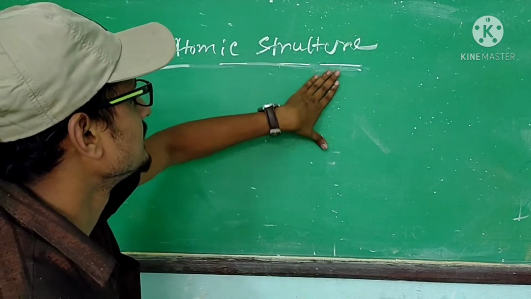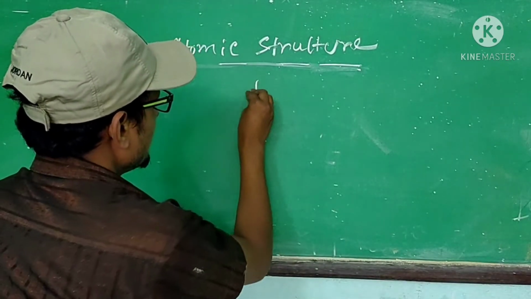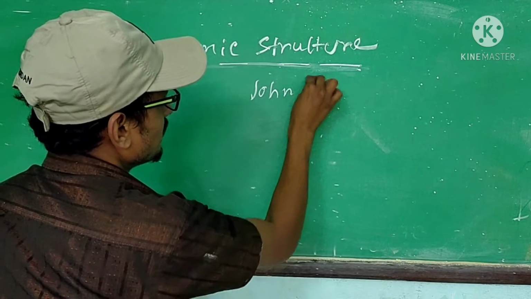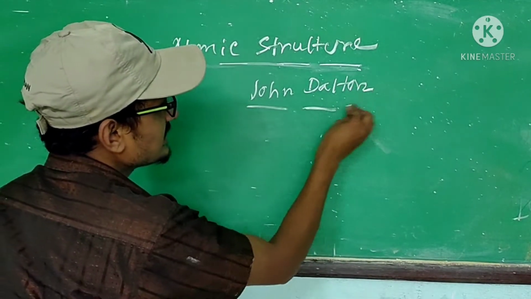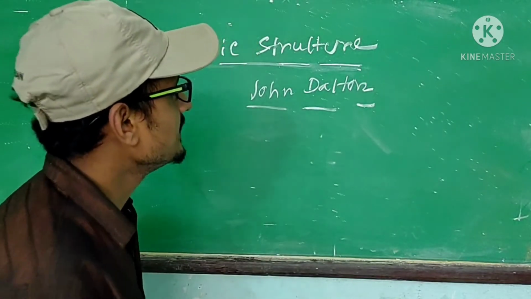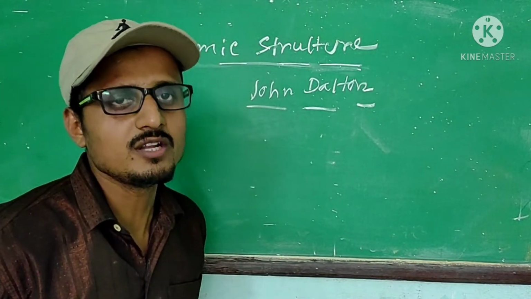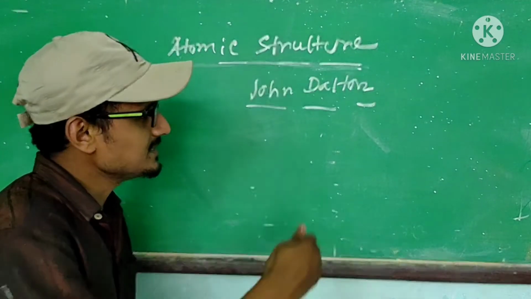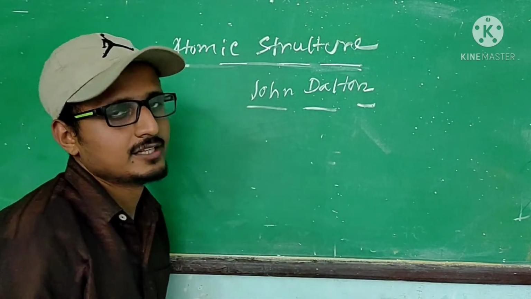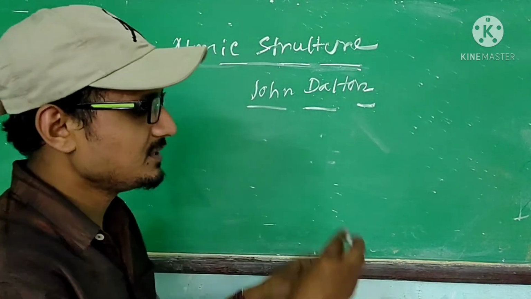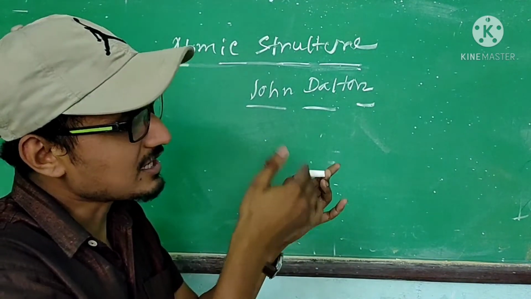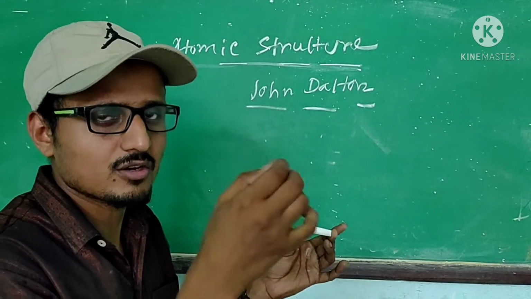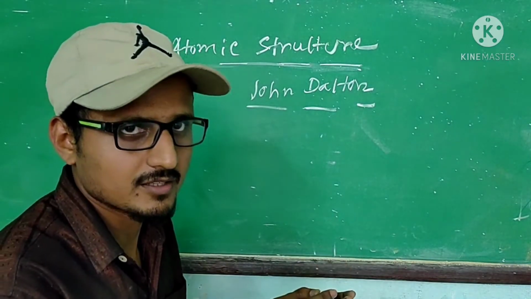After that, John Dalton came and told that atoms are the smallest particles which are non-divisible. That means they cannot be divided again. See, if you cut this chalk, or say a metal, at the last part you will get small particles that cannot be cut again.